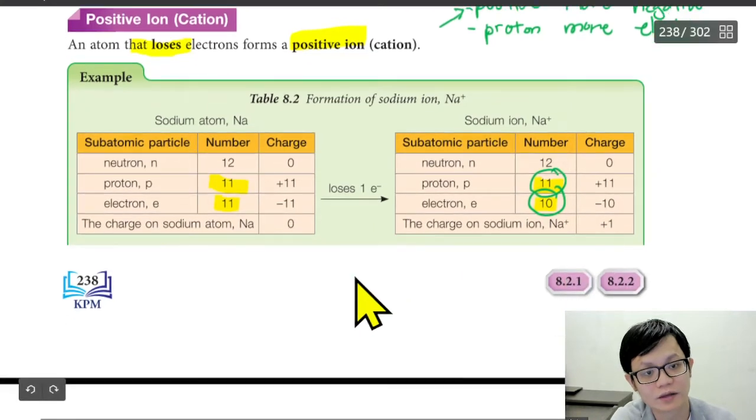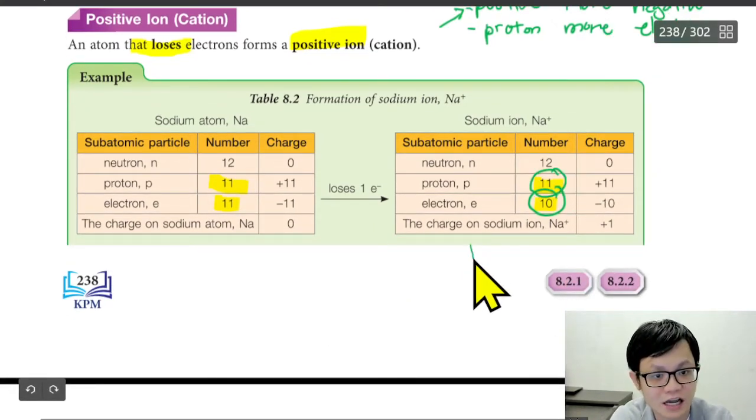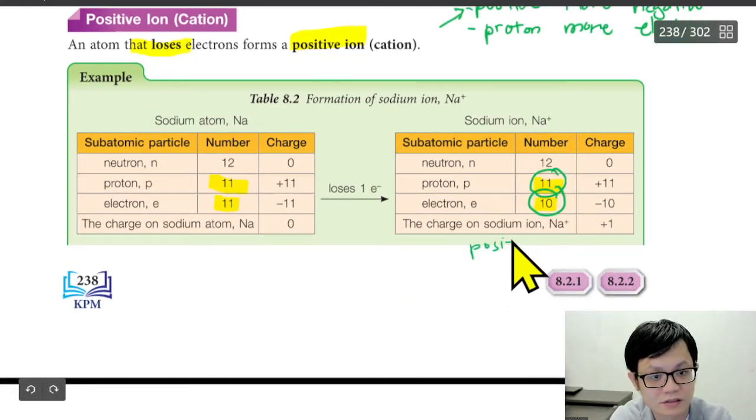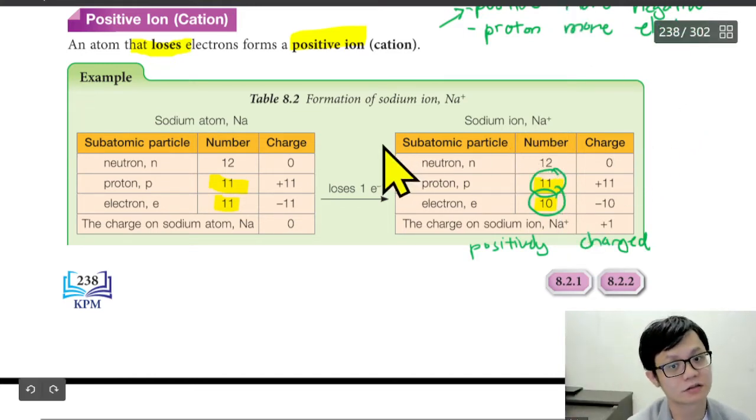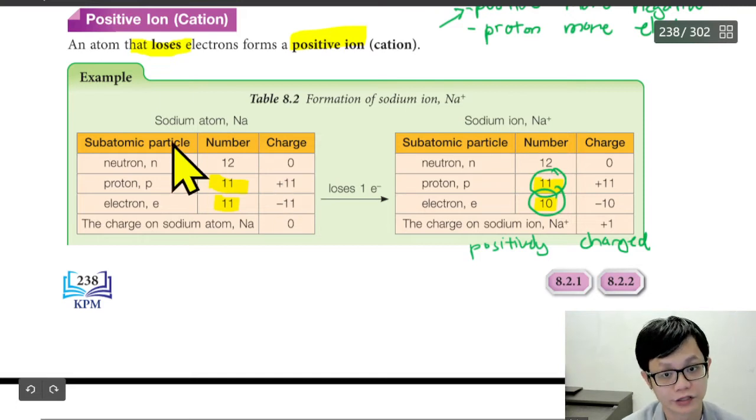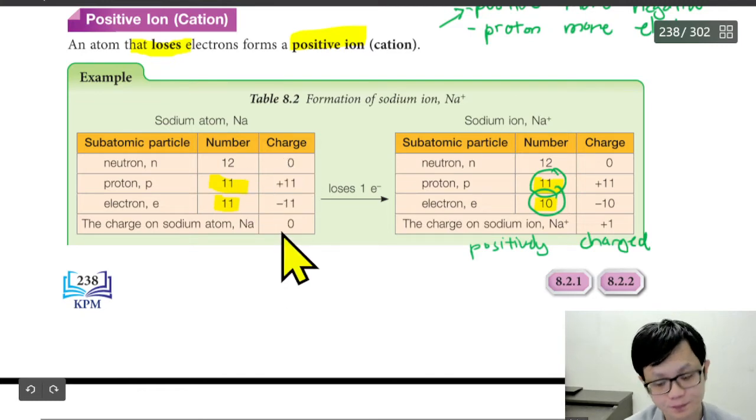So this one will be positively charged. Positively charged, because proton more than electron. Why? Because the sodium loses its electron. Okay, sodium is also an element.